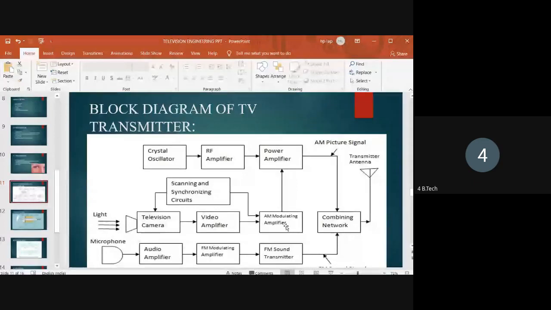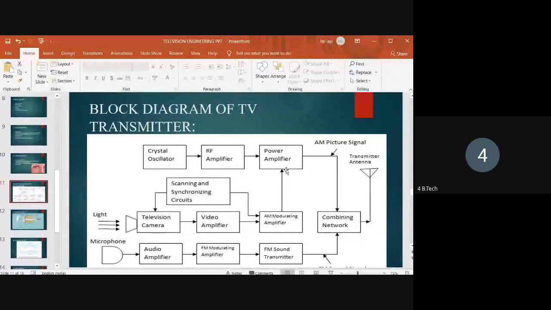In the AM modulating amplifier, the amplitude modulation technique is done. For the video signal, a carrier signal is added, and the modulated output is amplified through the AM modulating amplifier and given to the power amplifier.